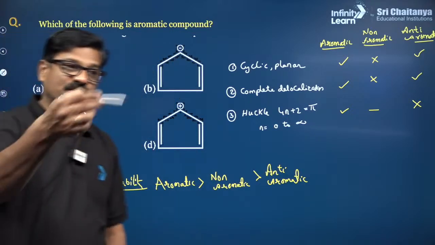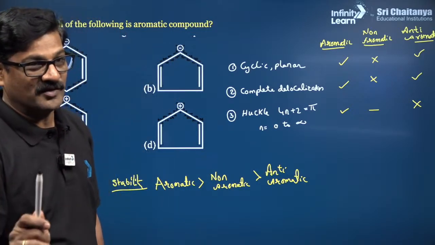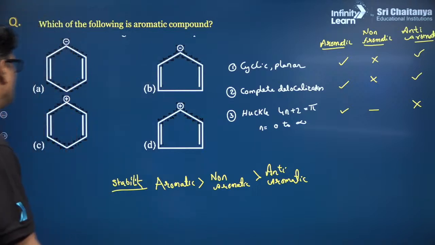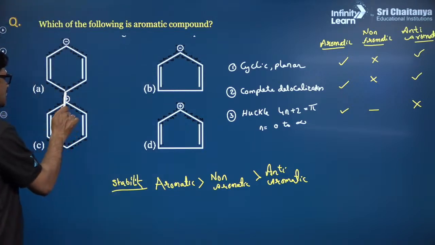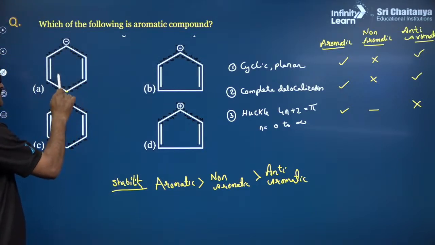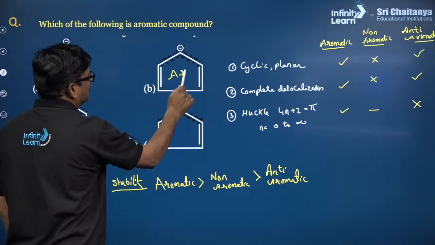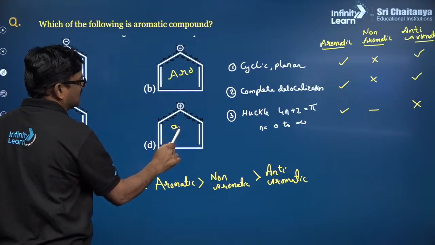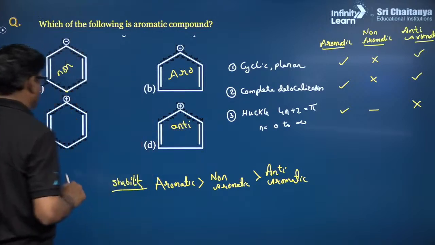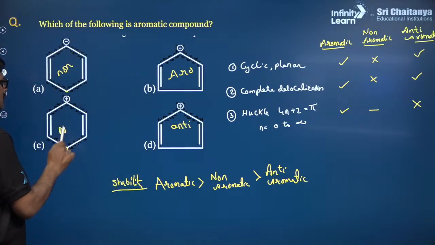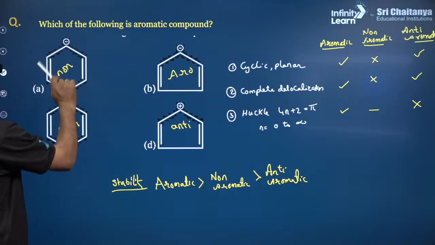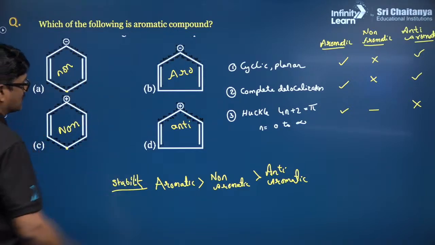Aromatic compounds are super stable, anti-aromatic compounds are unstable. Now this is where sp3 hybridization comes in between. No, it is non-aromatic. This is aromatic, and this is anti-aromatic, and this is also non-aromatic. So my answer, aromatic compound, answer is going to be B.